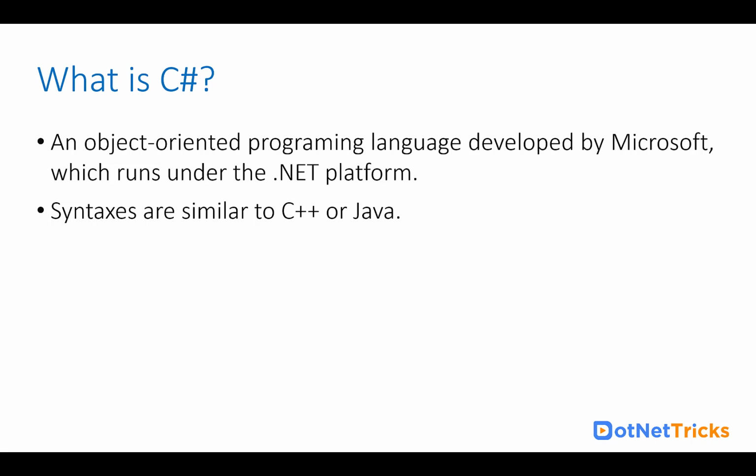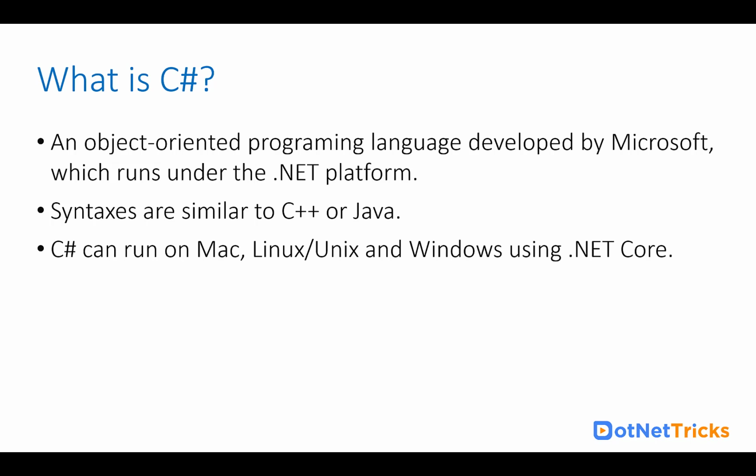So if you already know the C language and the C++ language, you'll find C Sharp similar to the C++ syntax. Nowadays you can even run C Sharp on Mac, Linux, Unix and Windows operating systems using .NET Core. Initially, when C Sharp came, it ran only on the Windows operating system, but now C Sharp can run on Mac and Linux as well using .NET Core, because .NET Core is a cross-platform version of .NET which can run on Windows, Mac and Linux.